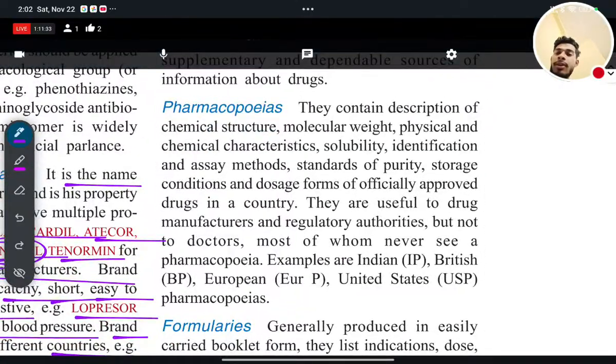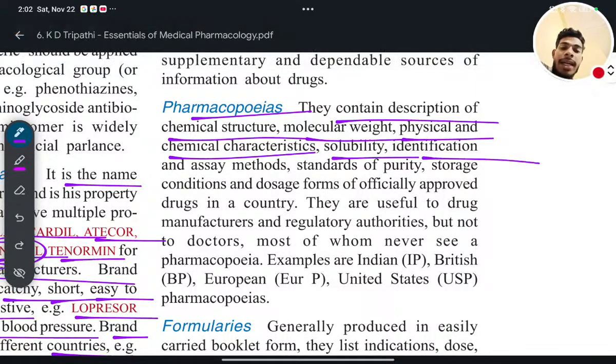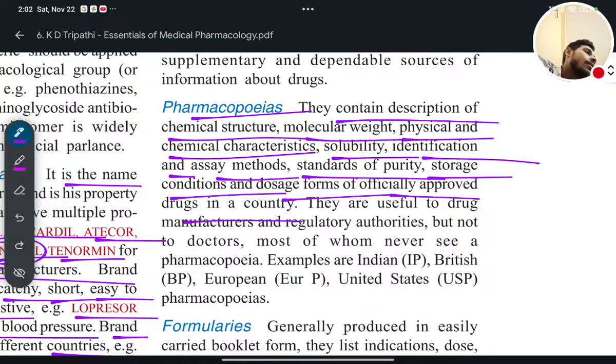Now, pharmacopoeia. They contain description of chemical structure, molecular weight, physical and chemical characteristics, solubility, identification, and assay method, standards of purity, storage condition, dosage form of officially approved drugs in a country. What do they contain?